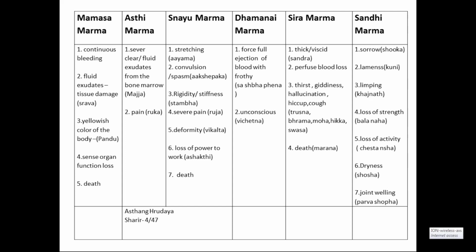If Mamsa Marma gets injured, along with these two lakshanas, there is yellowish color of the body, Pandu. Pandu means that when severe blood loss is there, the person looks yellowish. Then sense organs lose their function: loss of perception of smell, taste, vision. All these are seen when Mamsa Marma gets injured. And finally, if it is not treated immediately, death is certain.